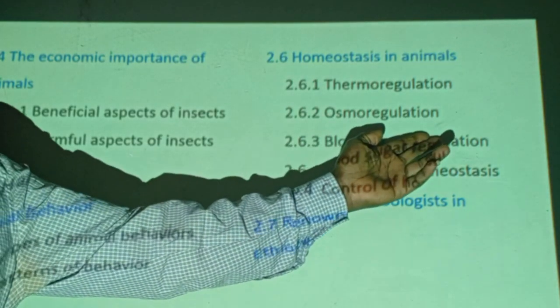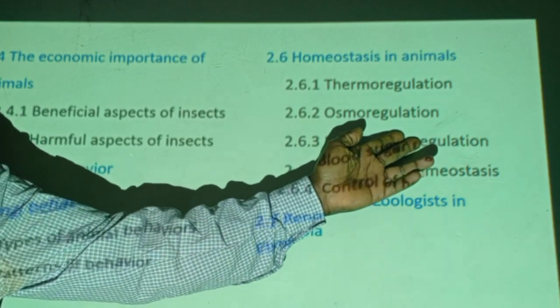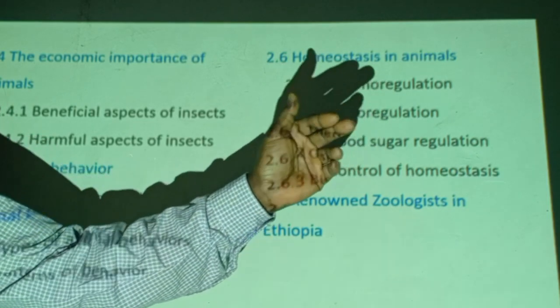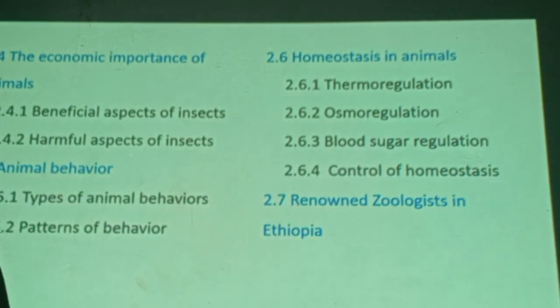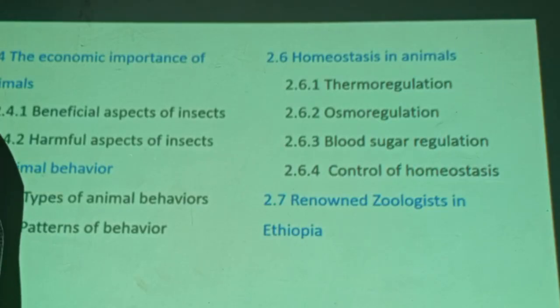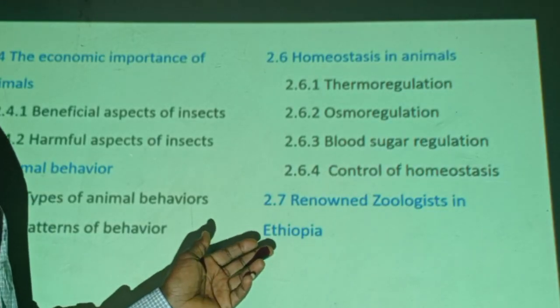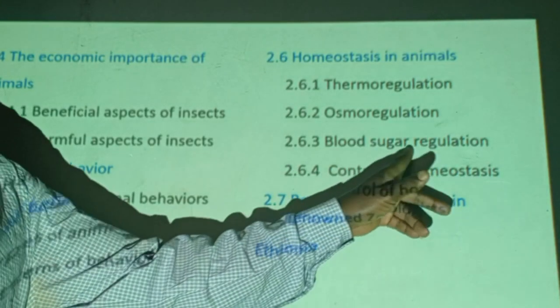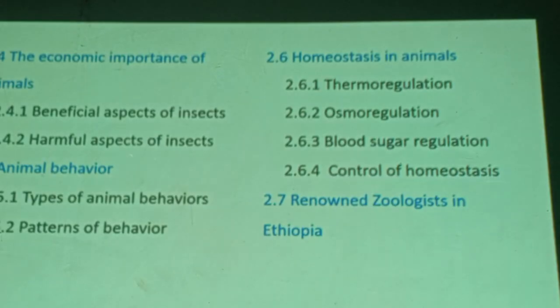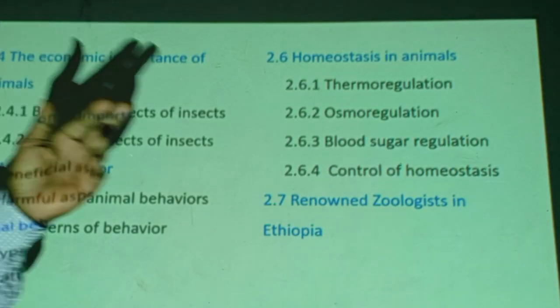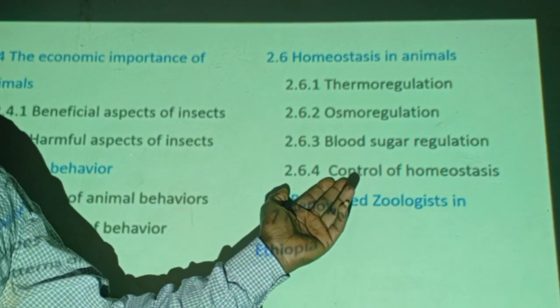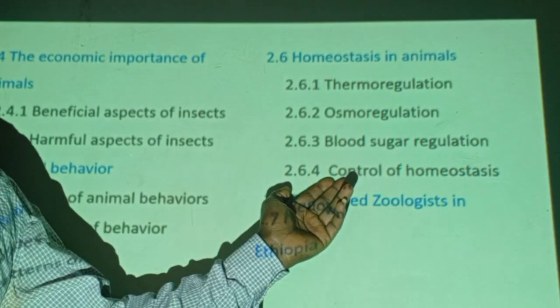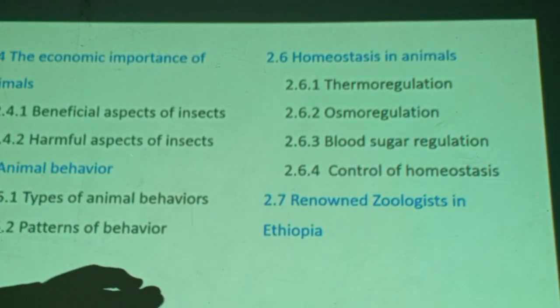The other is blood sugar regulation. Think of the pancreas, how the pancreas plays a significant role in the production of insulin and glucagon to keep a constant glucose concentration in your blood. The last is control of homeostasis. Body control mechanisms are discussed in homeostasis terms.